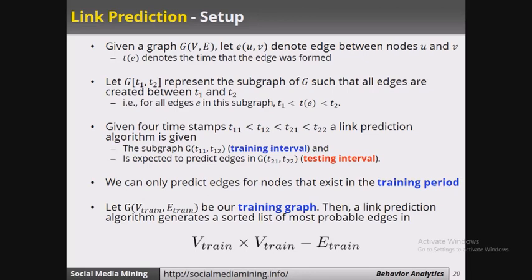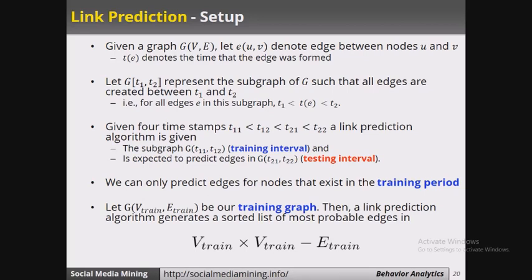Let G[t1, t2] represent the subgraph of G such that all edges are created between t1 and t2. That is, for all edges e in this subgraph, t1 < t(e) < t2. So we are forming a subgraph out of the main G by adding all the edges that have been formed between the times t1 and t2.